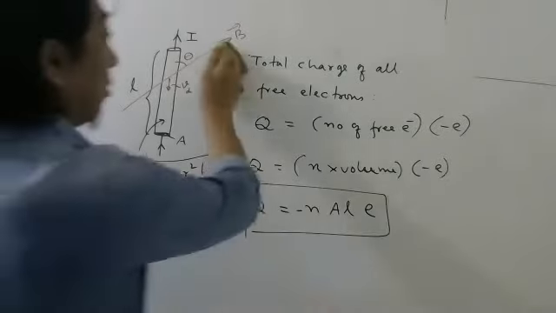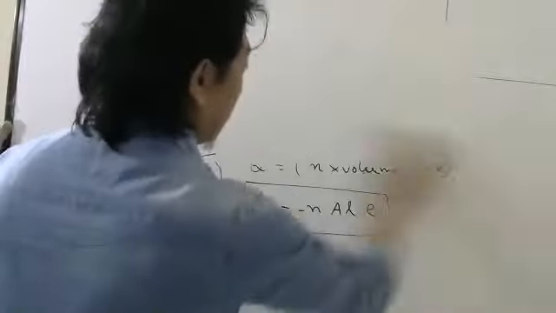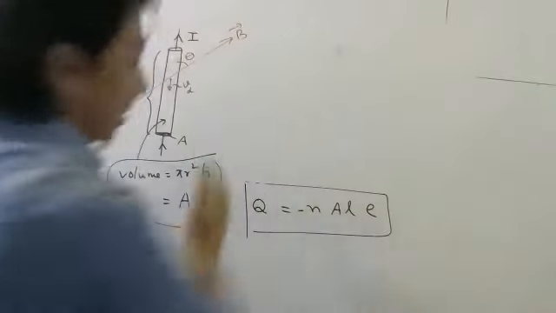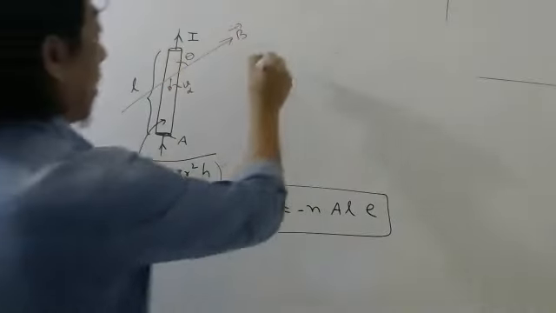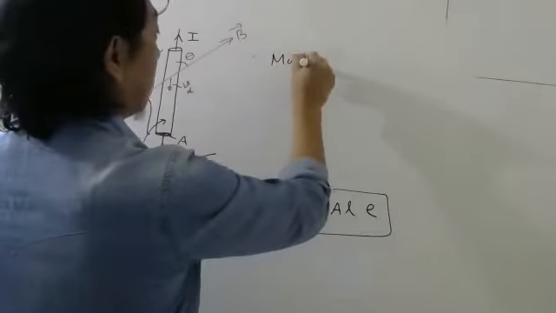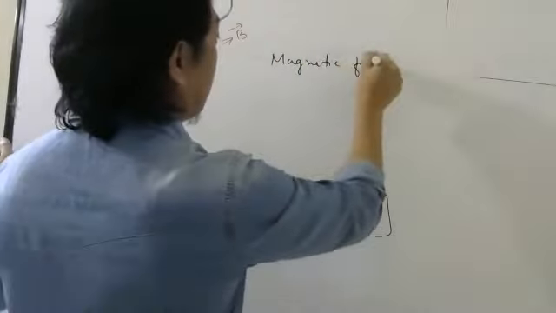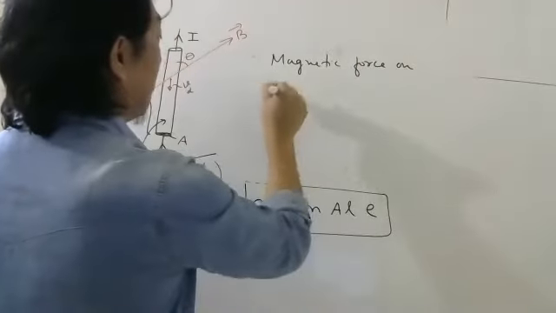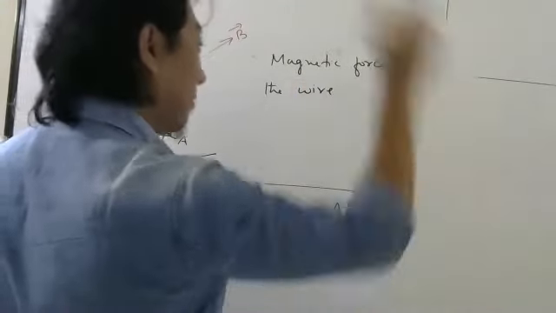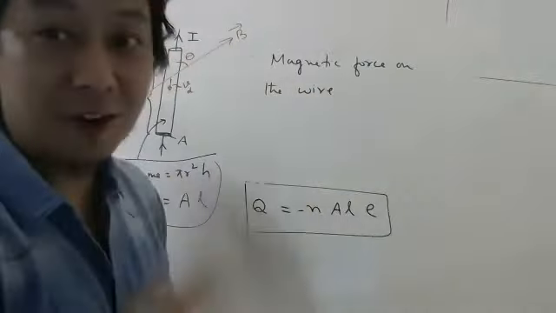Okay. Now, if this is the charge which can move, then the magnetic force on the wire. Whenever you talk about force, you have to ask force on what, by what.